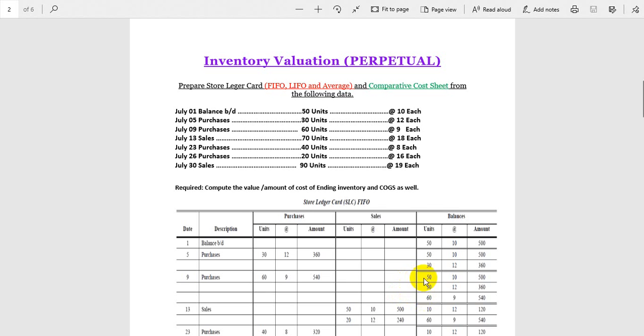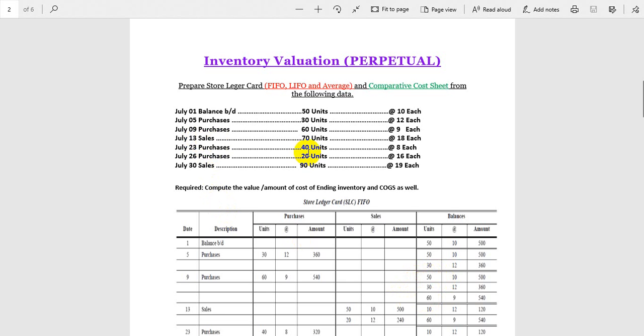So if someone asks you at this level which inventory you bought first as per your date, this is the last month, so this inventory means you bought first, and then 5th July, and then 9th July. So in FIFO, first in first out. So whenever we sell, we will first sell this inventory, and then sell this inventory, and then sell this inventory. Okay guys, move ahead.